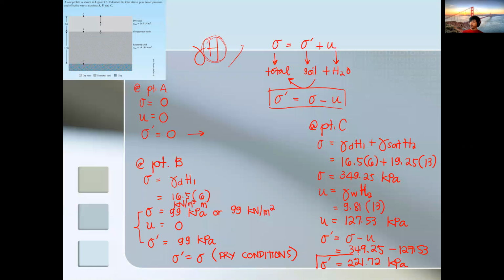So let's try to box the answers: pore water pressure, then total stress. The same goes for points B and A.